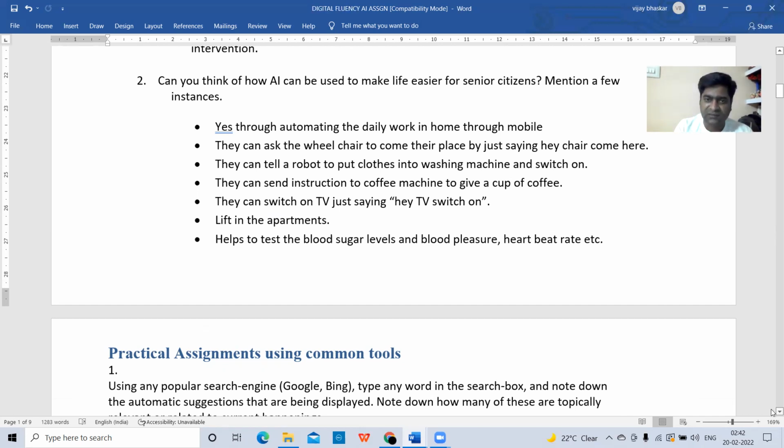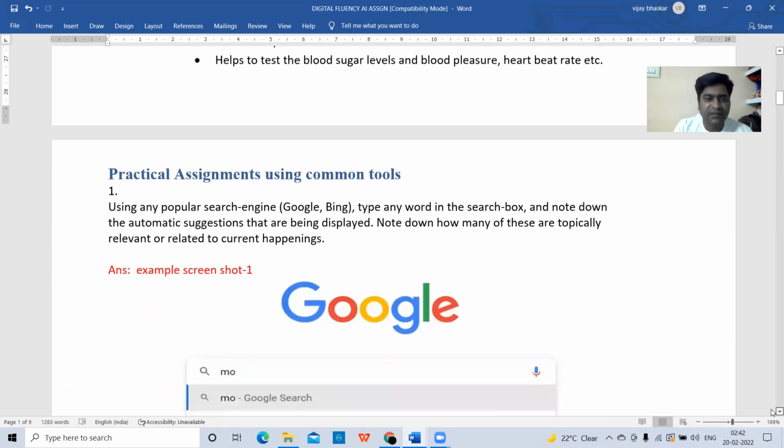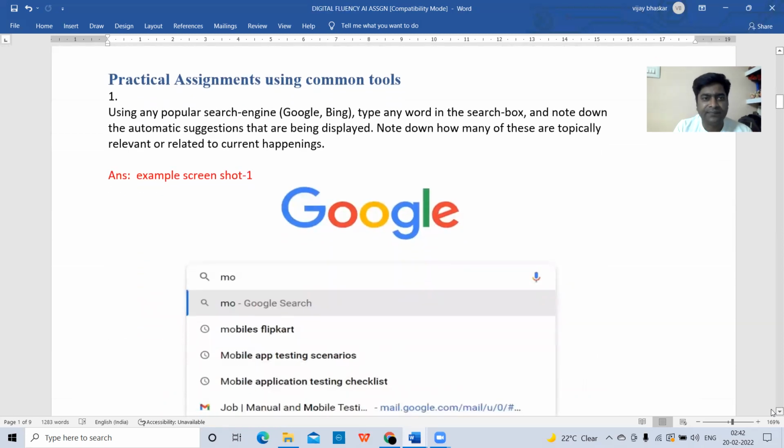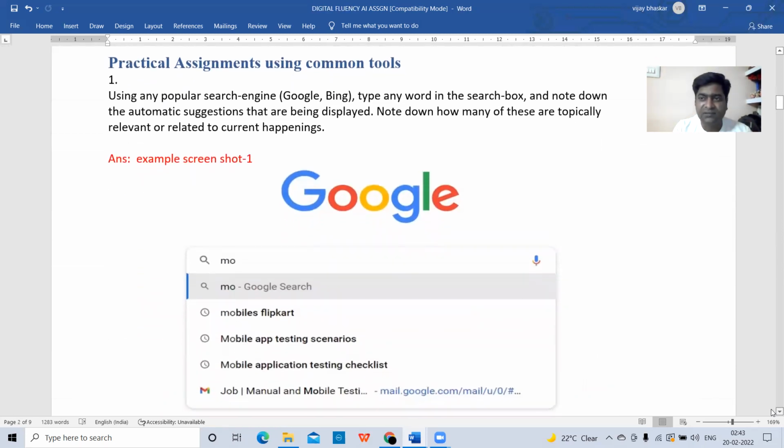Yeah. So these four questions, there is no need to write in the record. From here you need to write in the record. Okay. Practical assignments using common tools. Let us go through the first question now. These are the actual questions you need to write in the record. These are practical questions related to artificial intelligence.